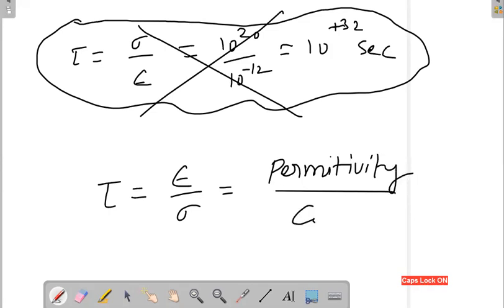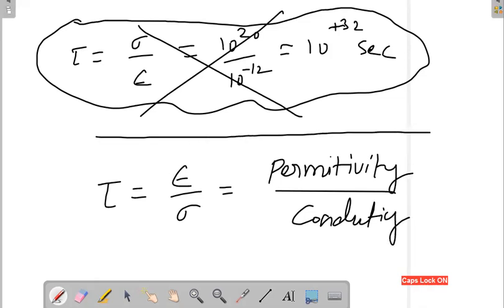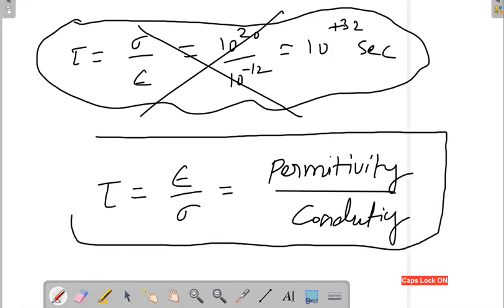In the exam, you will get questions based on this, on how to calculate tau.